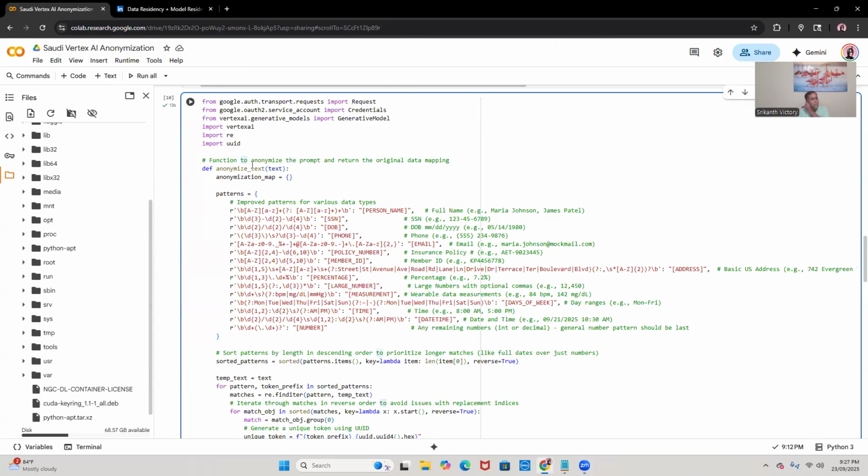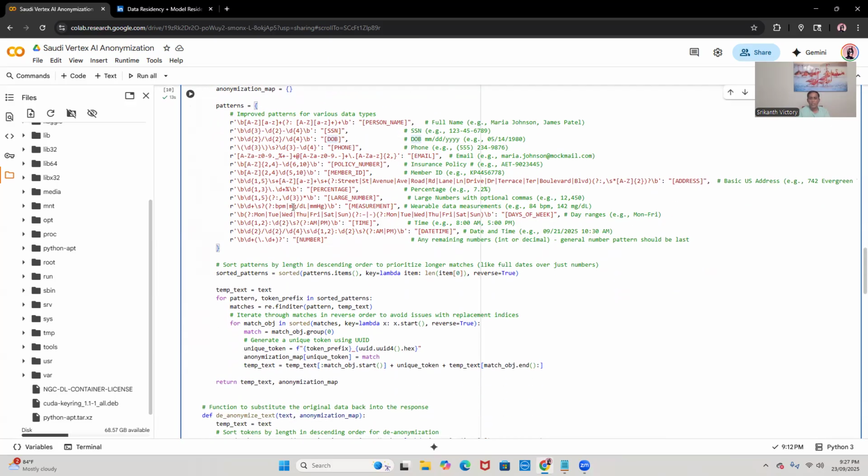I've written some code. This is a Vertex AI anonymization I use on GCP. The data is all going to be within the country. I pseudonymize this data, whether it is a name, an SSN, or a date of birth. We pseudonymize the data, then run the inference, and then get the de-pseudonymized data back. In other words, zero data retention anywhere else across the border.